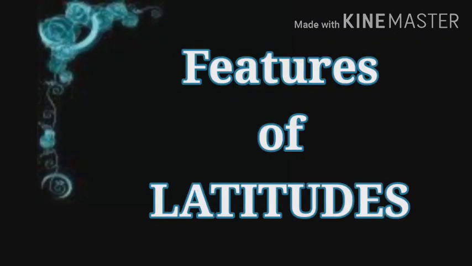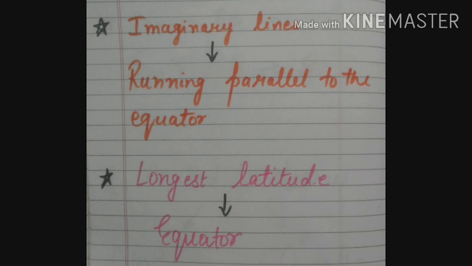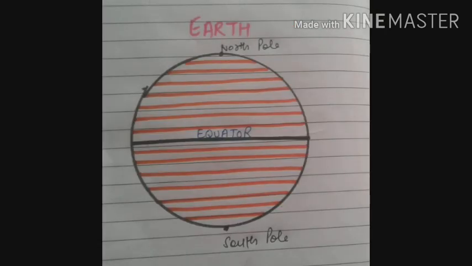Next we have some features of latitudes. First feature is that latitudes are the imaginary lines that are running parallel to the equator, and the second feature is that equator is the longest latitude. Students, you can see that the equator is running at the center of the earth, and all the orange lines running parallel to the equator are your latitudes. Here you can also see that all the latitudes are not equal in length. They are getting smaller and smaller as they move towards the poles.